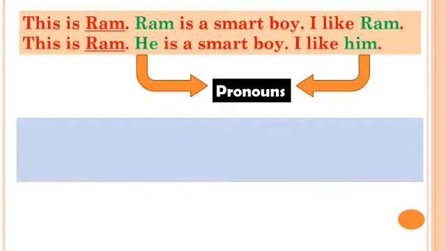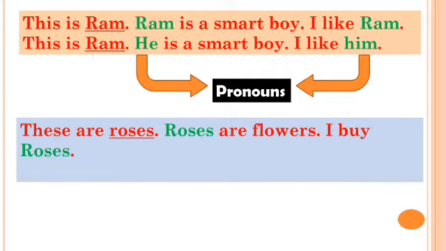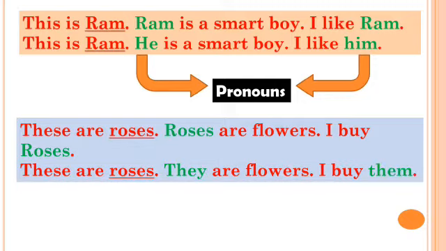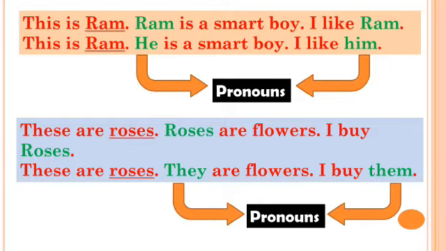Let's take one more example. These are roses. Roses are flowers. I buy roses. Again, instead of roses, we can use a pronoun. That is, these are roses. They are flowers. I buy them. So over here, they and them are pronouns. So we replace these nouns with pronouns, as a pronoun is a word that is used in place of nouns.